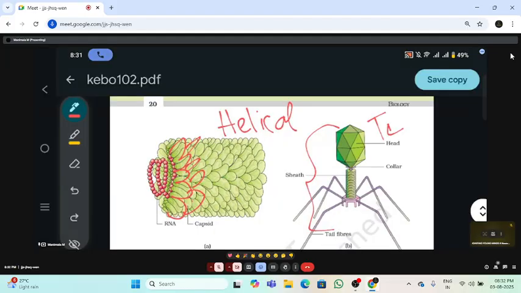In AIDS and influenza virus, external to the capsid there is one more layer. What is that layer called? Peplos.